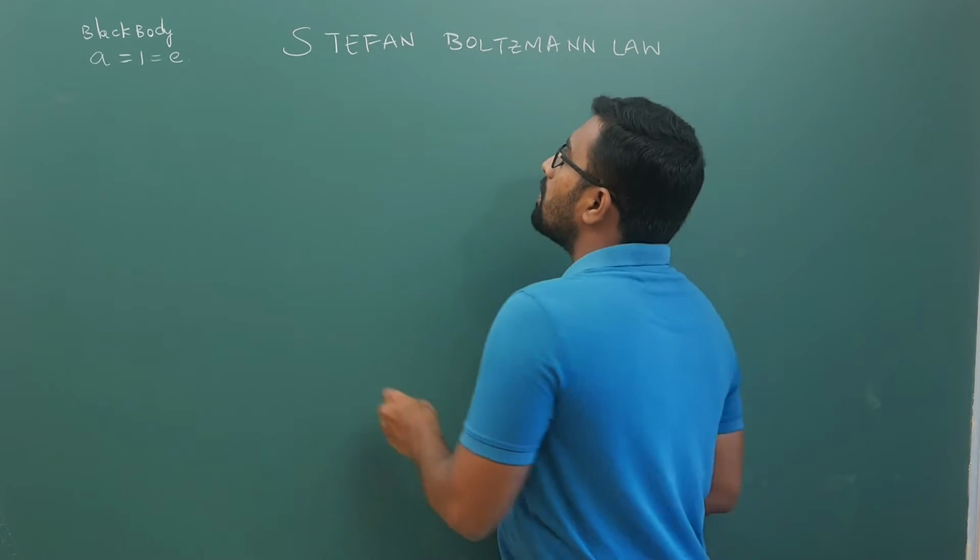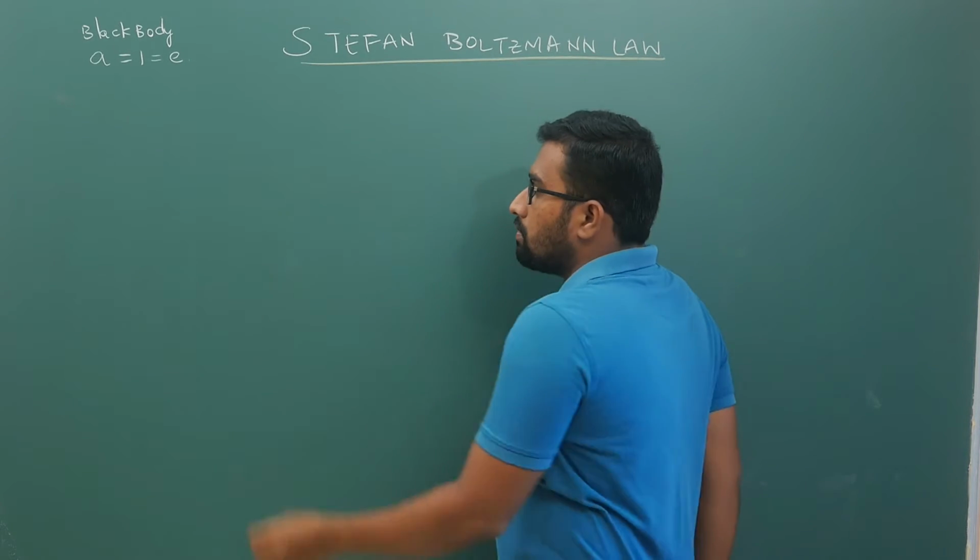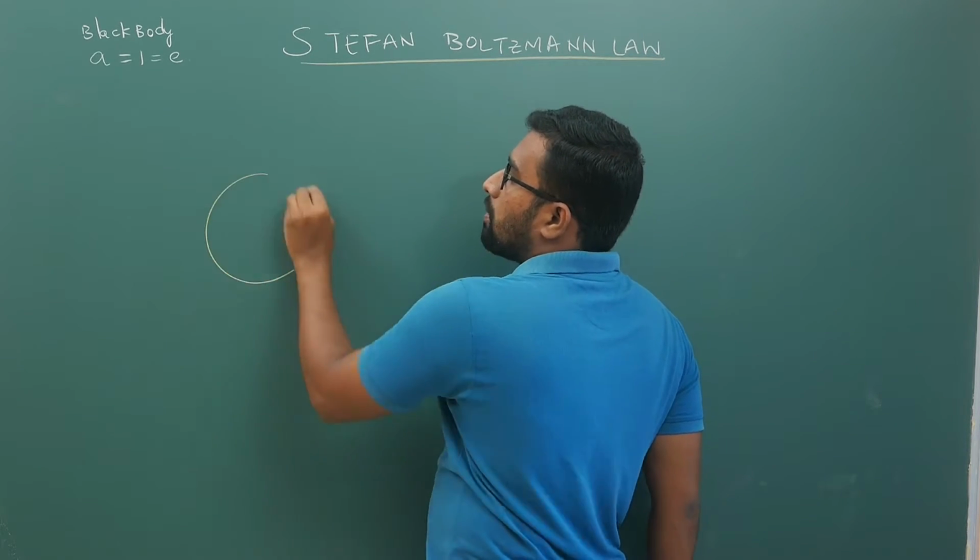So, what will the Stefan-Boltzmann law do? Let us take a body.